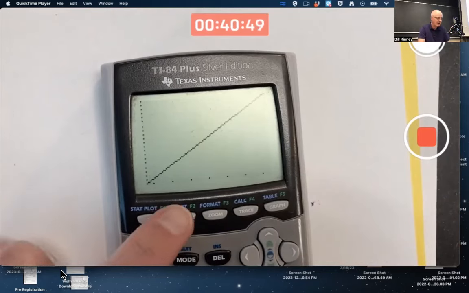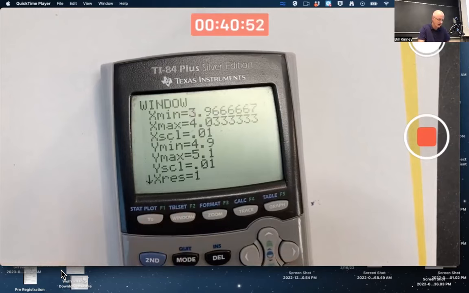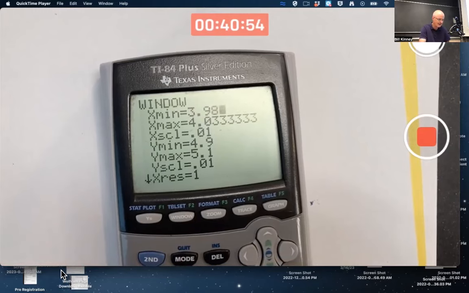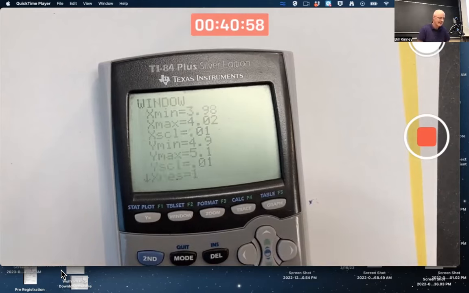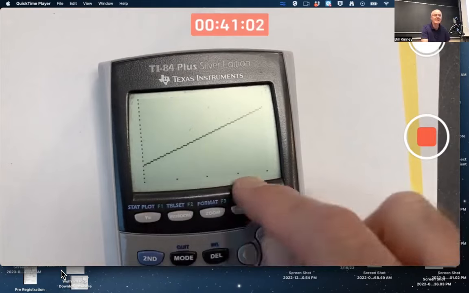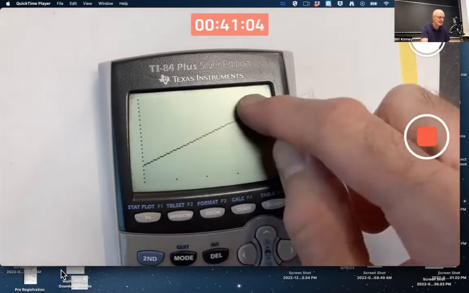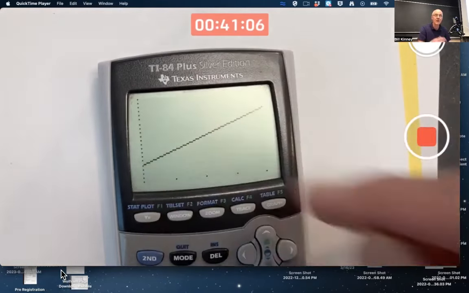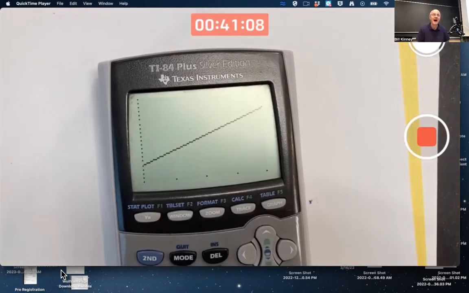And if I make my window even smaller in the x direction, say 3.98 to 4.02, so my delta is 0.02, then it definitely exits through the sides. Now for all x down here, the y coordinates are in here. They are within epsilon of 5. And I can do that no matter what epsilon is.